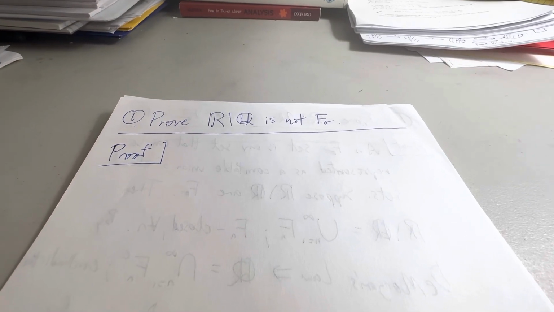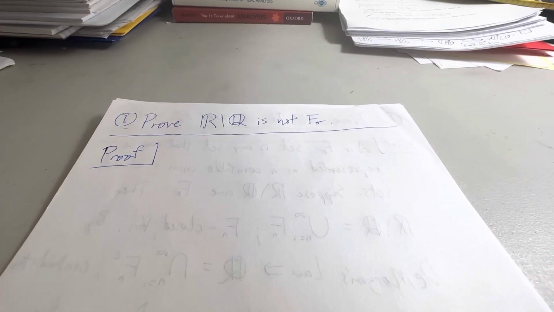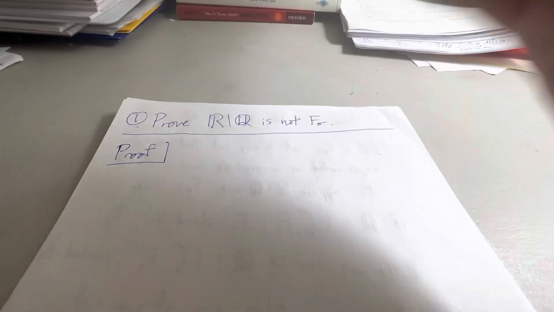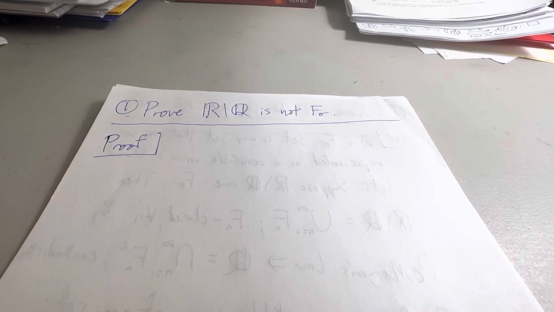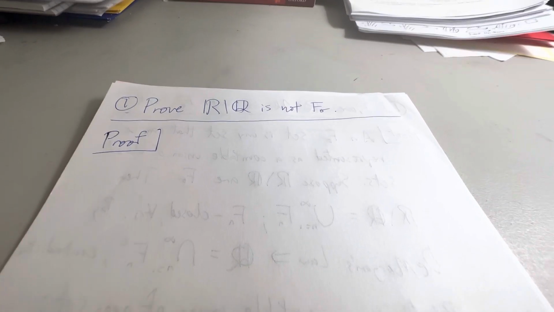Here we have 3 more problems in real analysis. The first problem here is the easiest of the 3 that I've picked, and we want to prove that the set of irrational numbers is not an F sigma set.